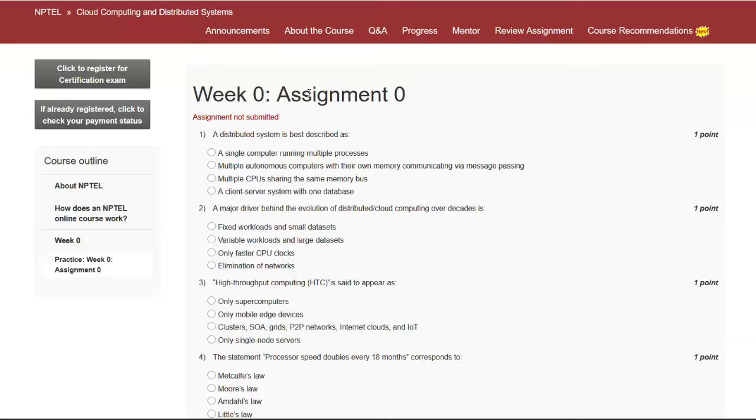Now let's do our assignment for cloud computing and distributed systems. Week 0, assignment 0.